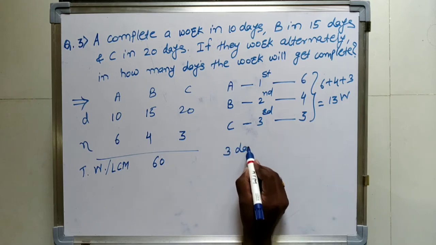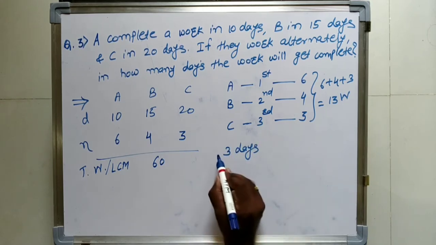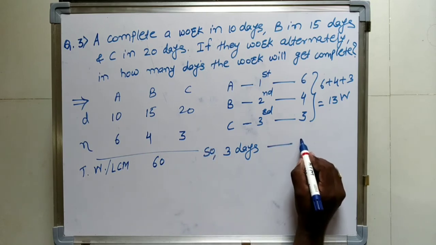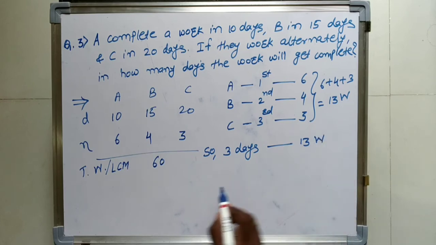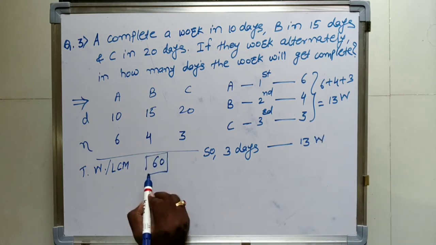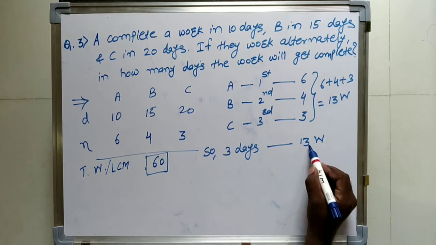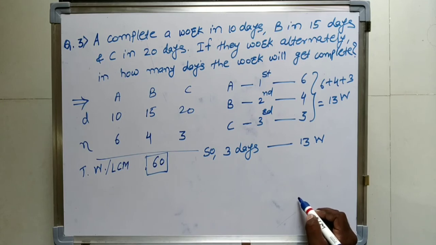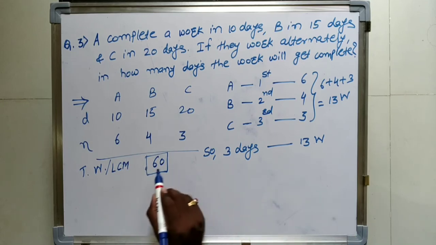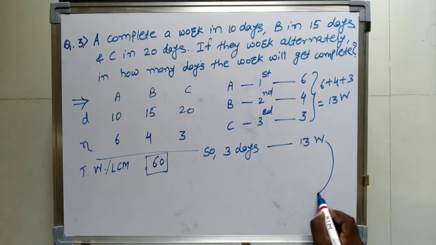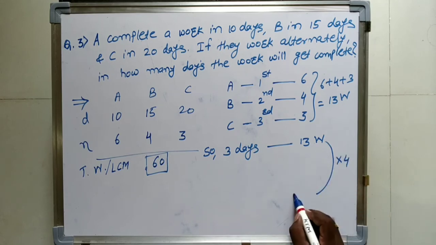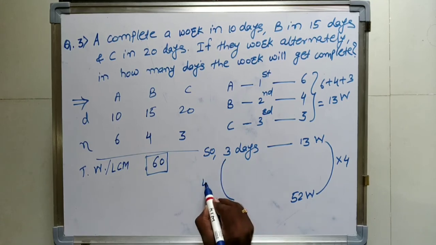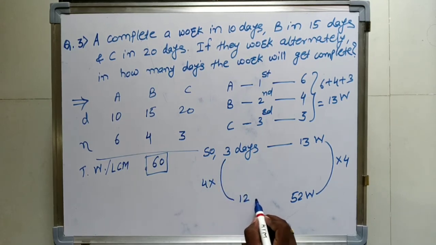The total work is 60. So 13 4s are 52 and 13 5s are 65. 65 is more than 60, so we will multiply by 4, that is 52. So 4 into 3 is 12 days.